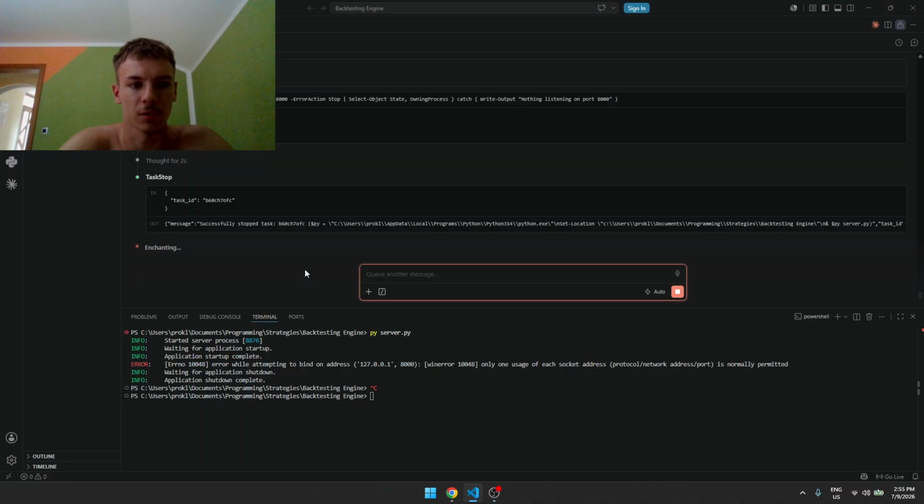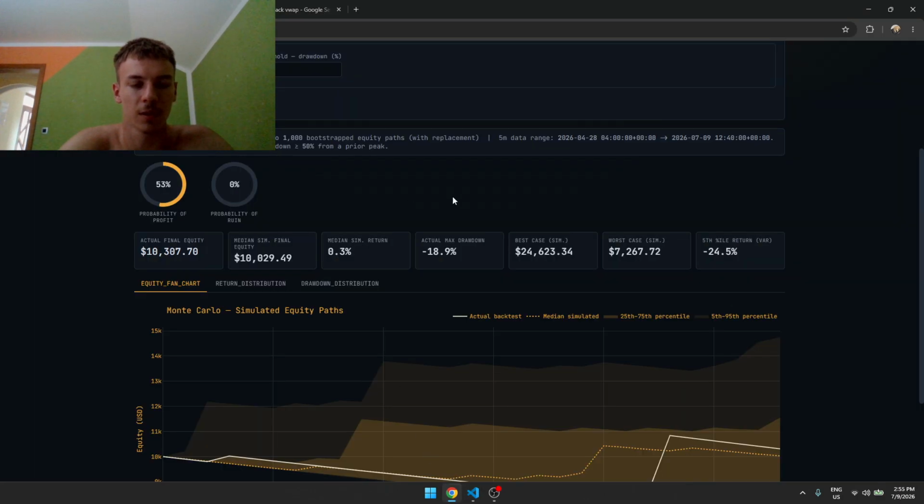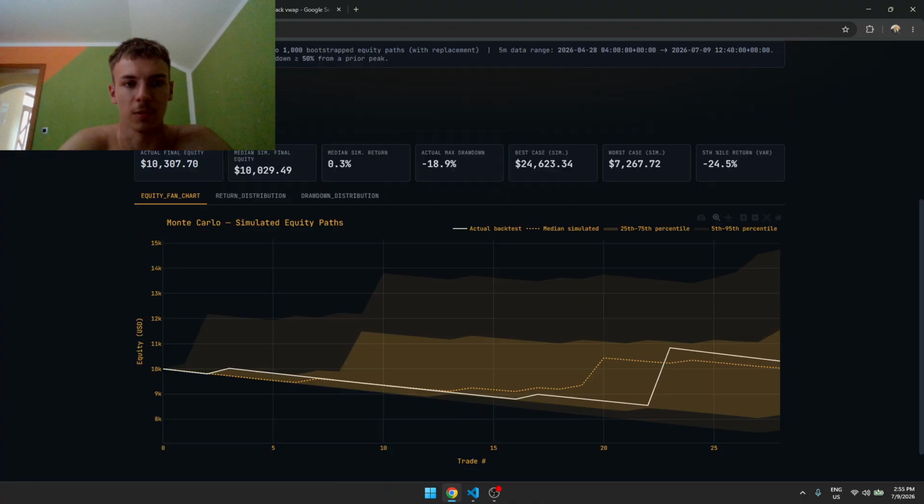So we will let Claude finish this, then we will run it again. As you can see, actual final equity, this is the median, simulation return, actual max drawdown. This would not pass any prop firm, probably. Best case.